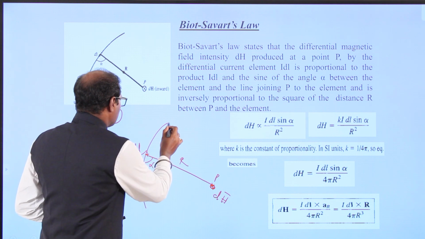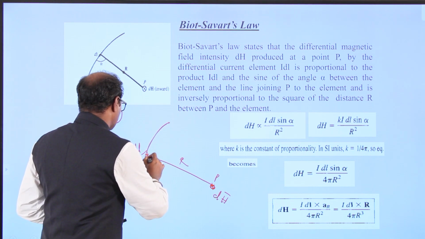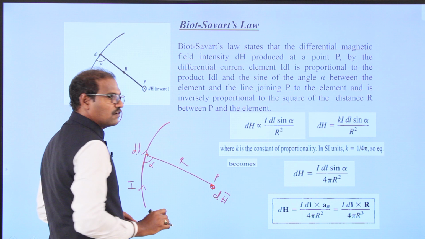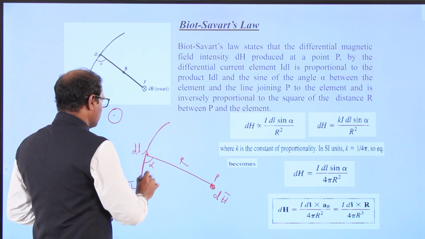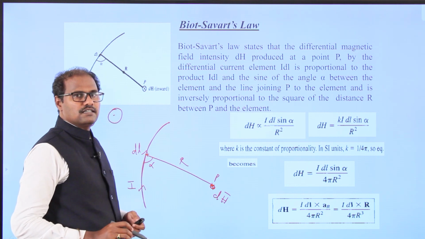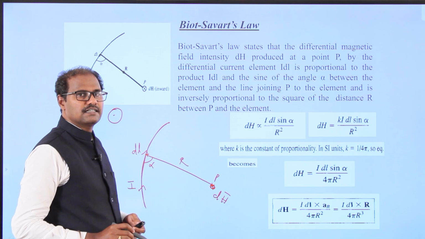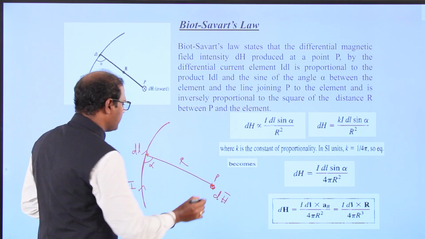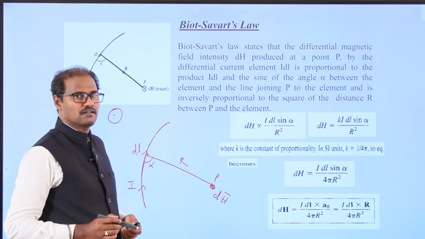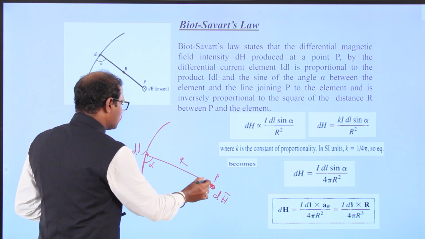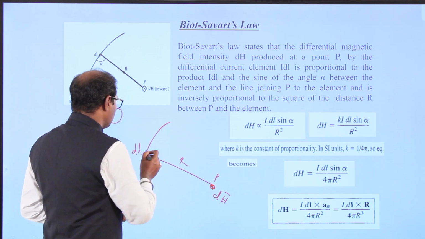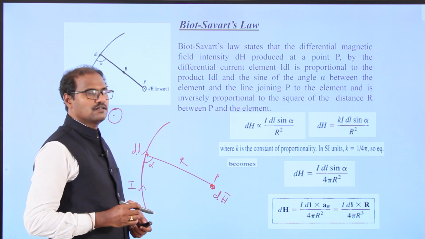So I am taking one differential length of the conductor, with current moving in that differential line element I. We have to measure the differential magnetic intensity dH at point P at distance r. The angle between this point and the element is the sine of the angle alpha.